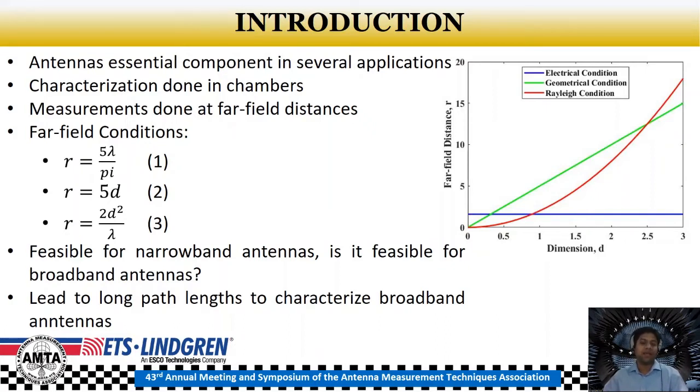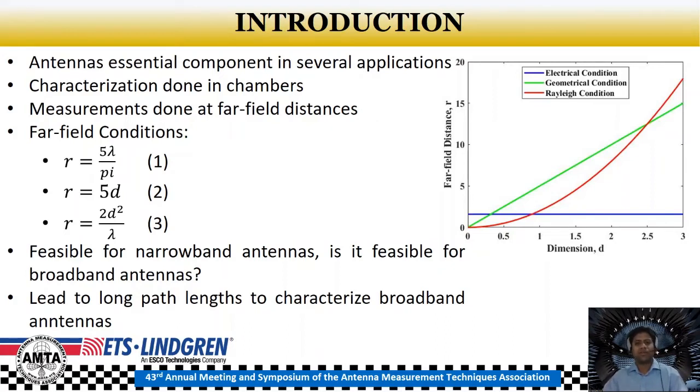Similarly, the far field distance for a standard gain horn antenna can also be computed based on the physical aperture diagonal length. But for a broadband horn antenna, like a quad-ridge horn antenna, considering the physical largest dimension of the antenna may yield accurate far-field distances at lower frequencies, but could lead to extremely long far-field distances for high frequencies, since the wavelength gets smaller over the frequency with the dimension held constant in the equations. Thus, chambers with extremely long path lengths will be needed to characterize the antenna across the frequency range, thereby increasing the costs as well. So we have to consider a concept of an electrical dimension as a function of frequency to compute the far-field distances for broadband antennas.